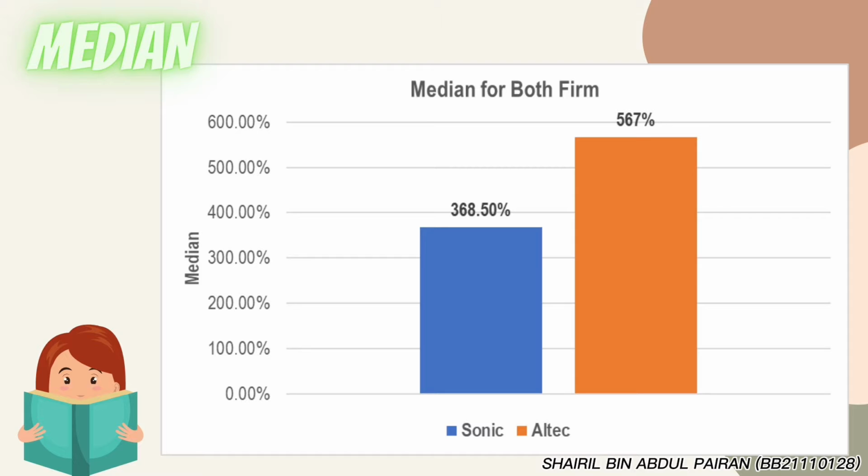Last part for task 2 is the median. The median is the value found in the middle of an ordered set of data. In the data set for Sonic firm, which is ordered from the smallest to largest, the median would be the value found between two middle numbers of the data set, which is in 2004 and 2011. The median for Sonic firm is 368.5%, while for the Altec firm, the median is 567%, which the value can be found in the dataset between 2009 and 2010.